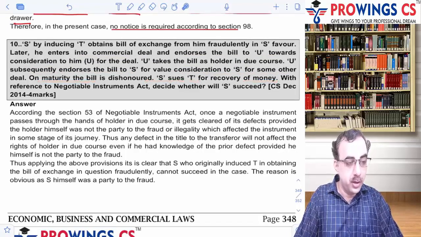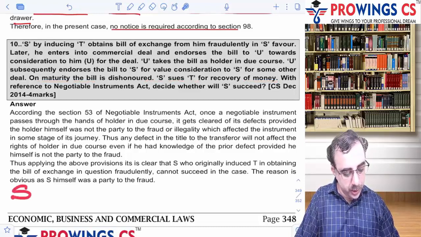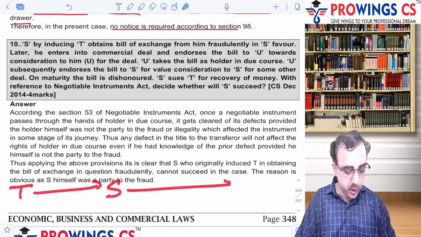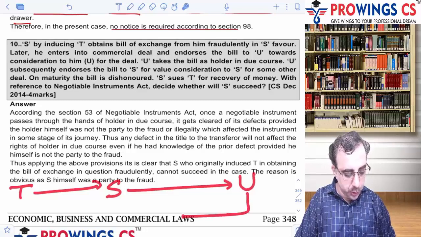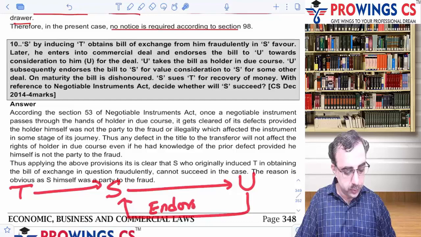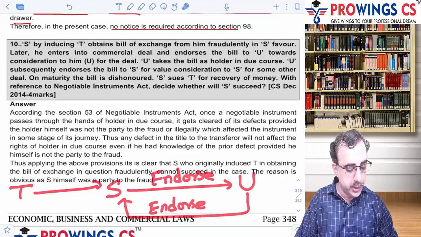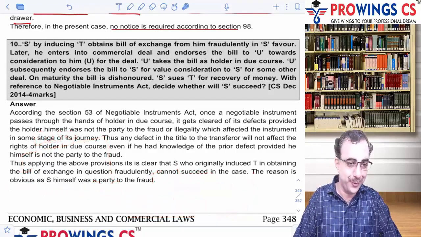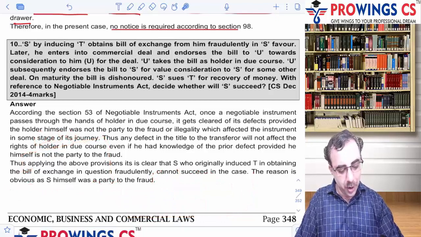Interesting question. यहाँ पे S ने T से बिल लिया है, but that bill is obtained fraudulently. वो बिल उसने U को दिया, U ने दूसरे ट्रांजैक्शन में वो बिल इसको एंडोर्स किया, और S अब T के ऊपर केस कर रहा है, तो will he be recovering the amount? Absolutely no. Okay, but let's see how we can interpret.